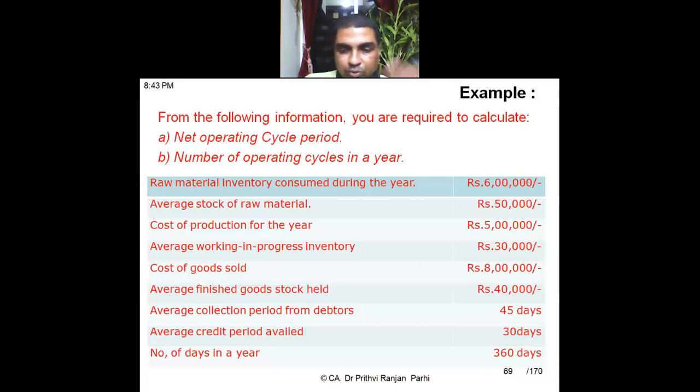Now, what I'm requesting you, quickly do one thing. This portion which is there in the table below, quickly copy it down. Very briefly you copy, just like raw material in year 6 lakh. Very quickly you copy. It will help us to solve the question. Quickly copy these figures. These amounts should be there before you, so that we'll be able to solve the question. Do it fast.